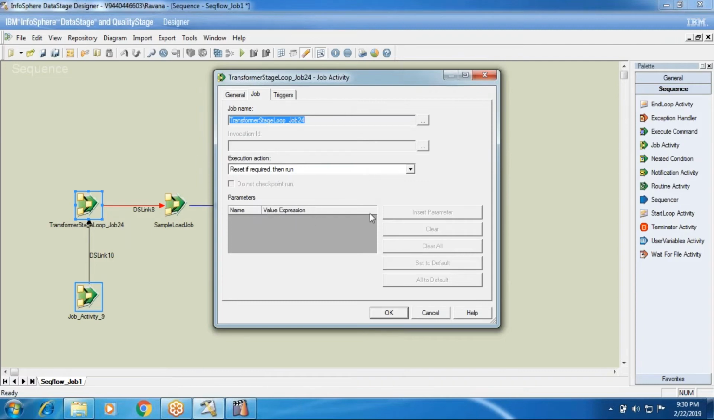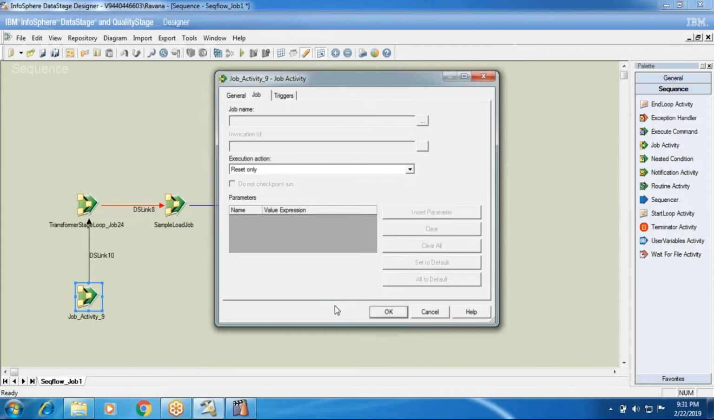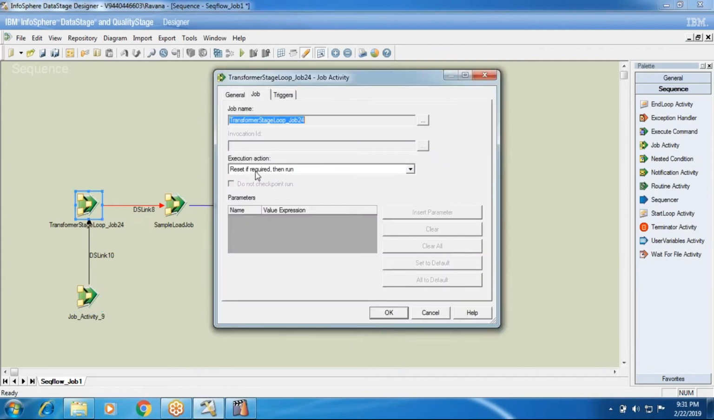may be another sequencer called. Again, that sequencer will call a parallel job or server job. So that is a lack of process. In that case, you cannot do it within the stage. So what you can do is put a job activity for that particular job, and you can say only reset. So after reset, you can make this execution run.